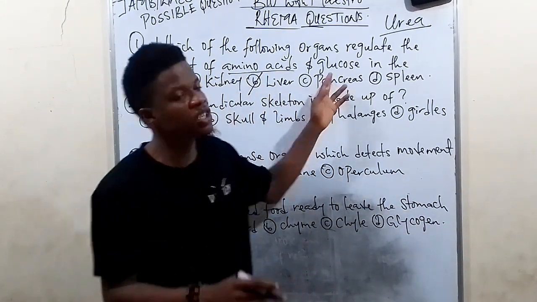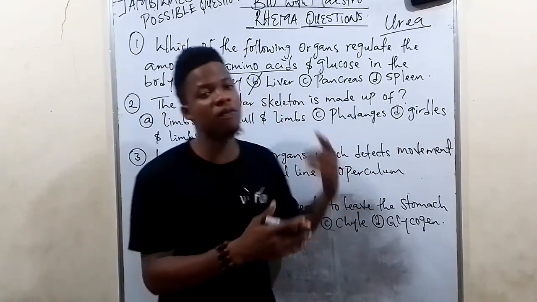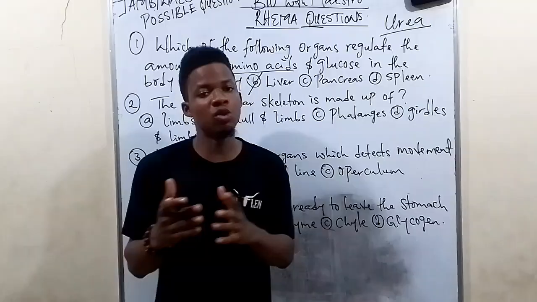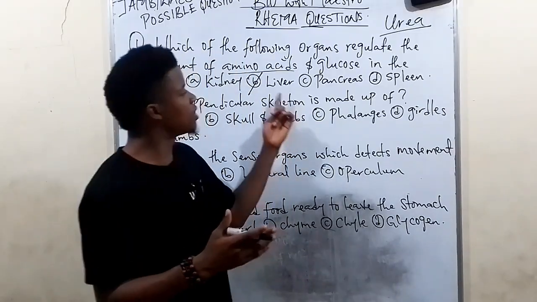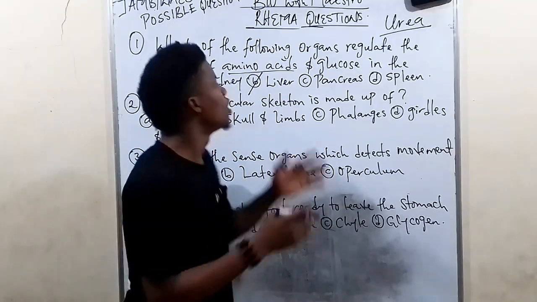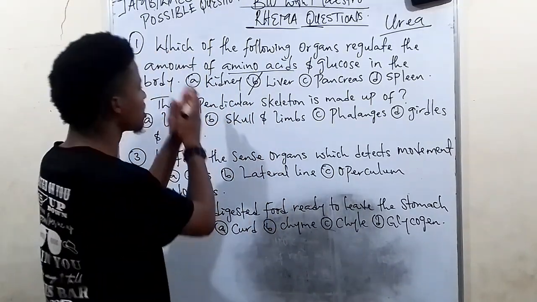The liver does this conversion with the help of two hormones, which are insulin and glucagon. So the correct answer to this question is the liver and not the kidneys.